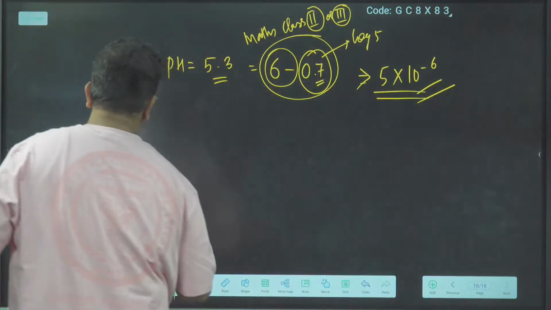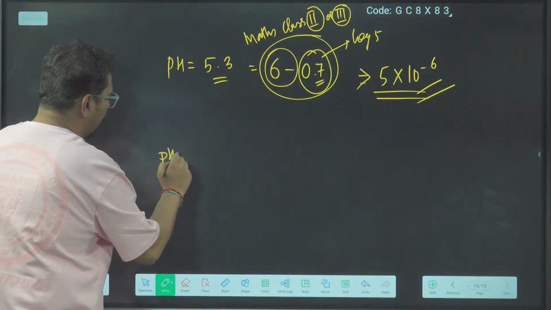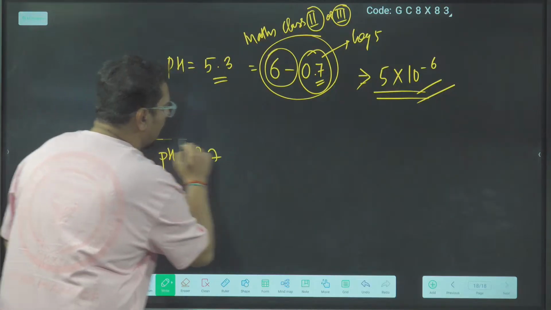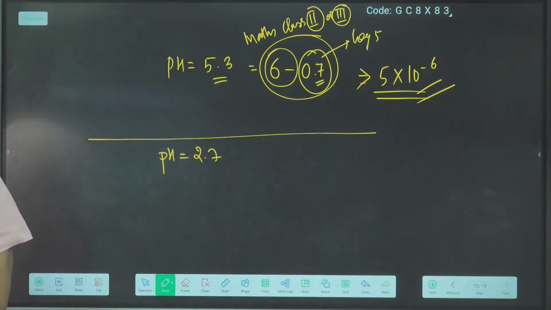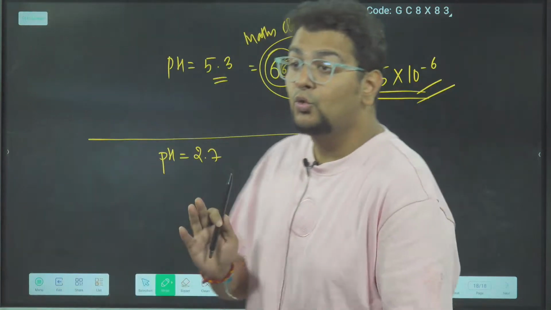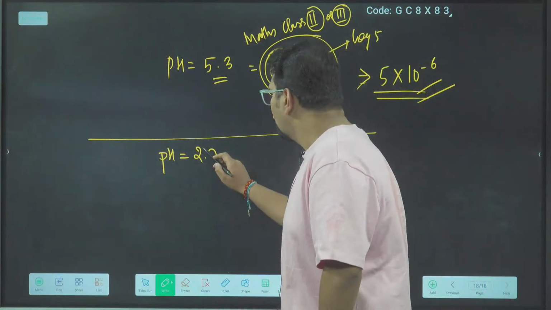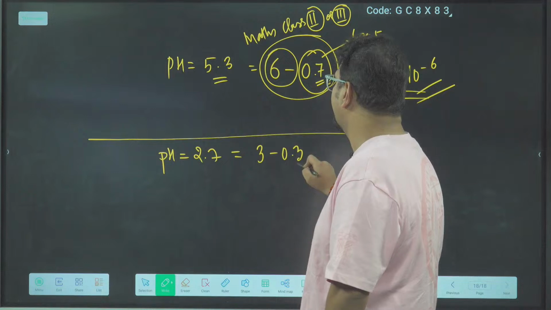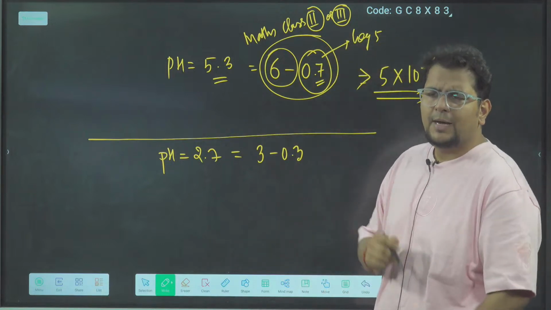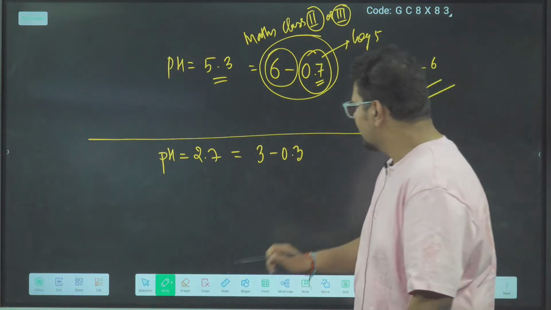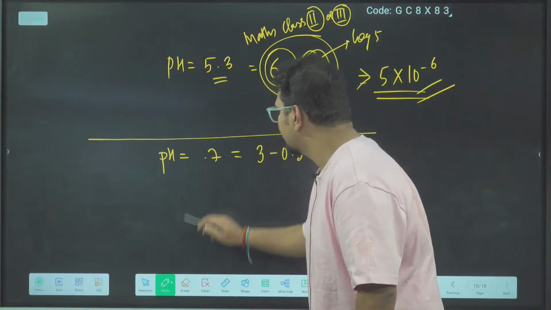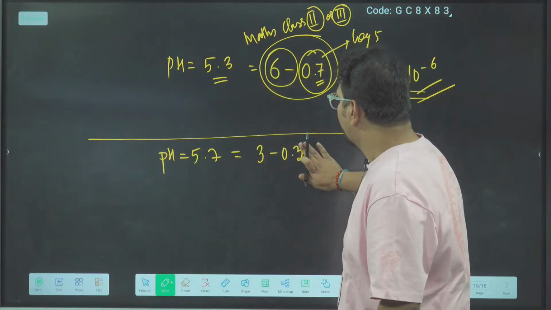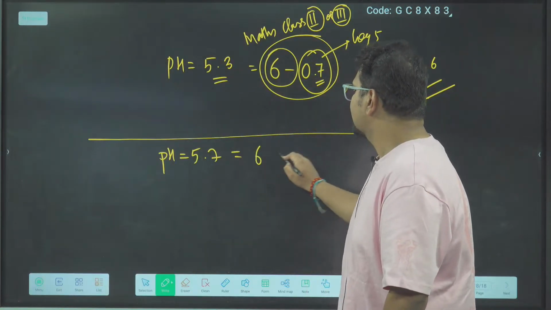Chaliye, tell me now, pH, again we are coming to 2.7. When I said pH 2.7, I wrote 2.7 as 3 minus 0.3, agreed? Yeah, let's do one thing. Let's write 5.7. So 5.7 I will write as 6 minus 0.3.